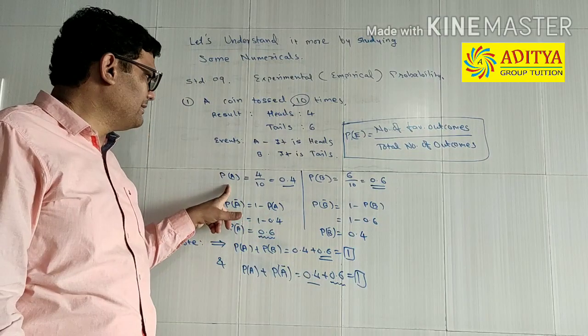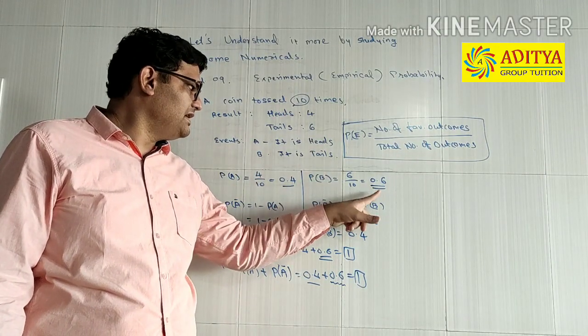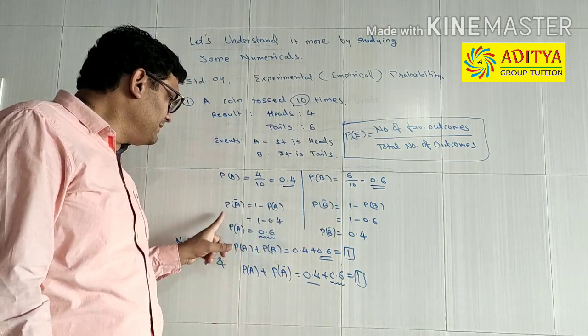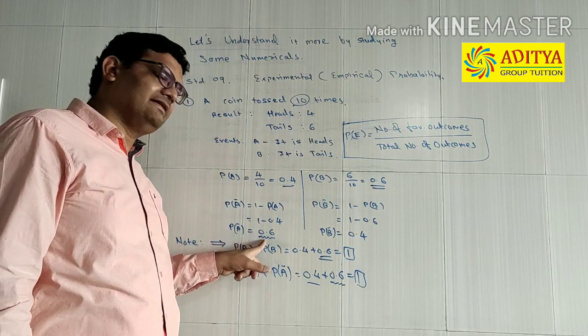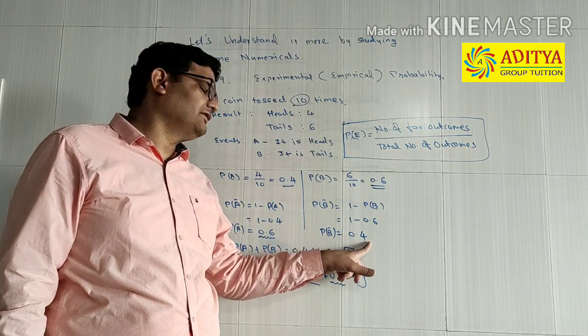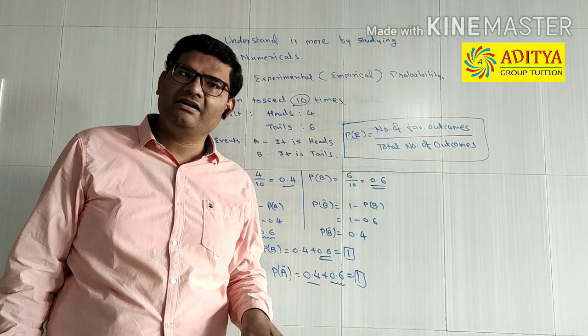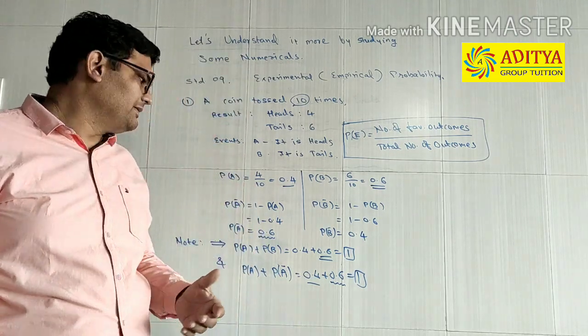So we have probability of A, which is 0.4, probability of occurrence of B is 0.6, probability of not occurrence of A is 0.6, probability of not occurrence of B is 0.4. Remember, bar means not occurrence of that event, which is called complementary event.